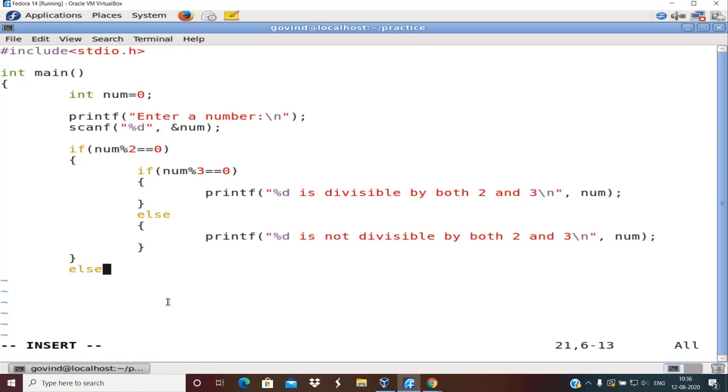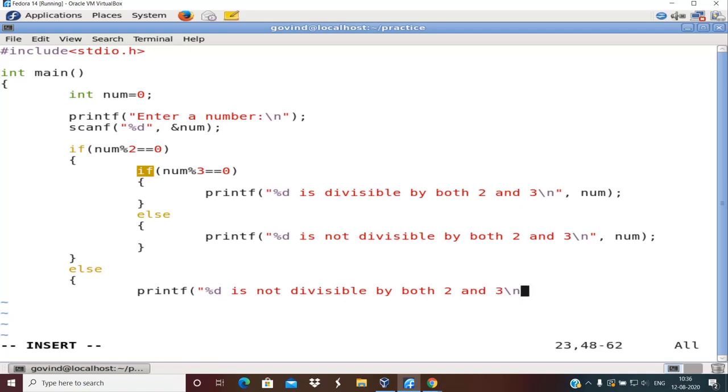And one more thing, there cannot be any else without if. If you write simply else without if, it is wrong, because a simple else is not a feature available in C. You can use if without else, but you cannot use else without if. Right. So this else will have the same printf message like %d is not divisible by both 2 and 3.